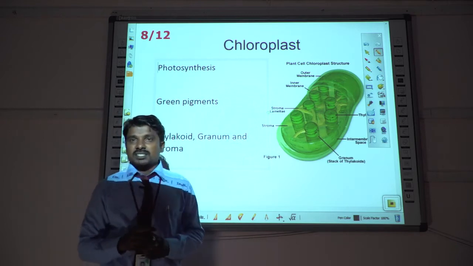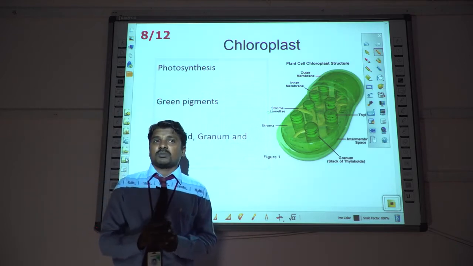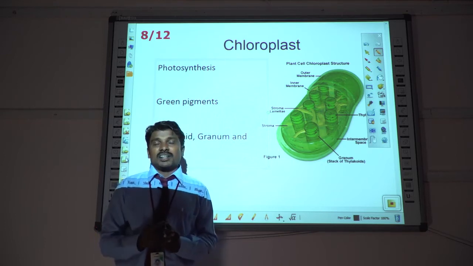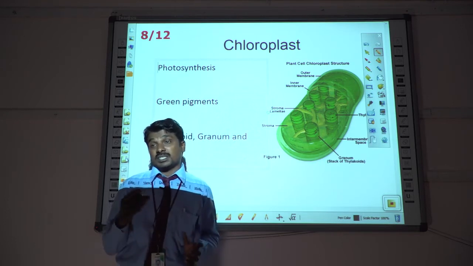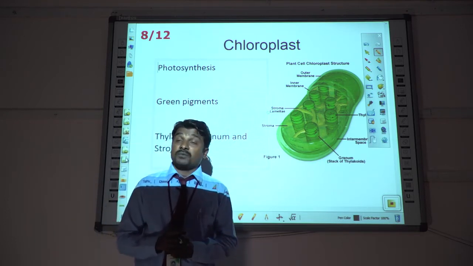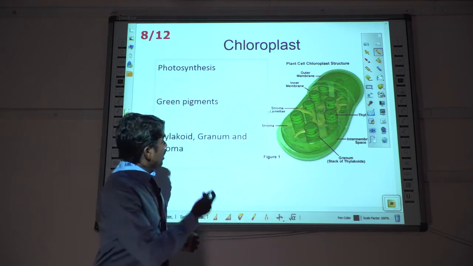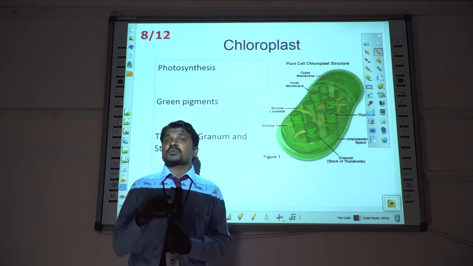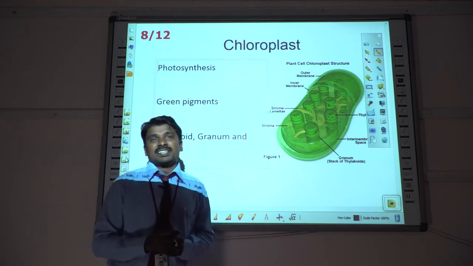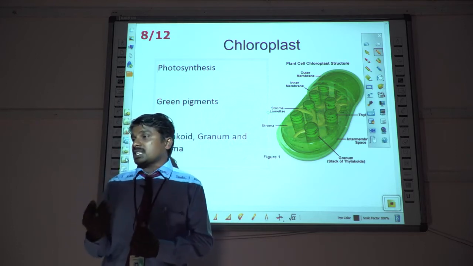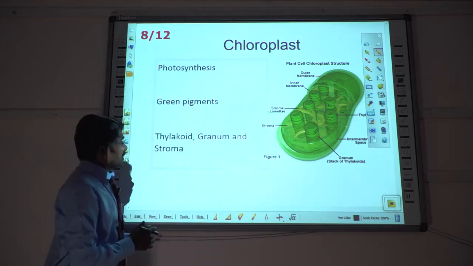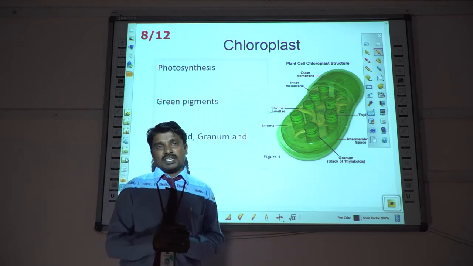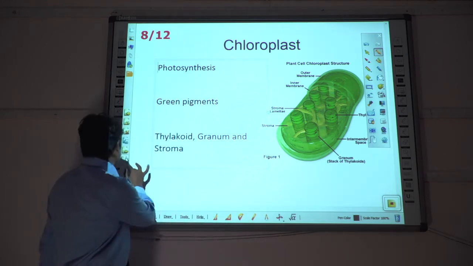The chloroplast is a very important internal part of the plant cell. It is a cell organelle. It also acts as the photosynthesis apparatus because it is full of pigments like chlorophyll, and it produces the product starch. It is useful further for secondary consumers, our human beings as well as animals. The internal part of the chloroplast contains thylakoid, granum, as well as stroma.